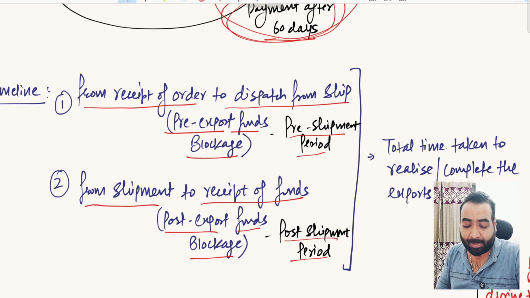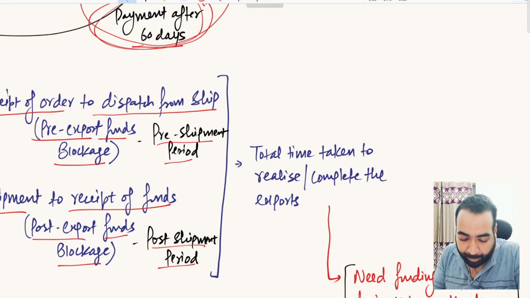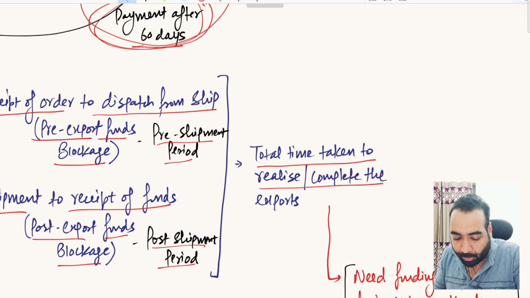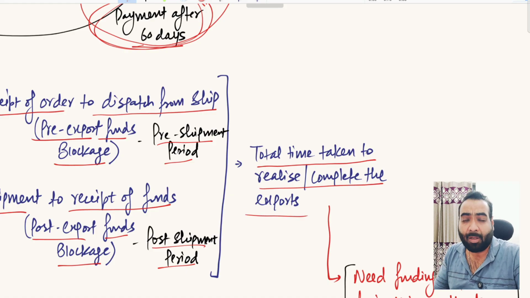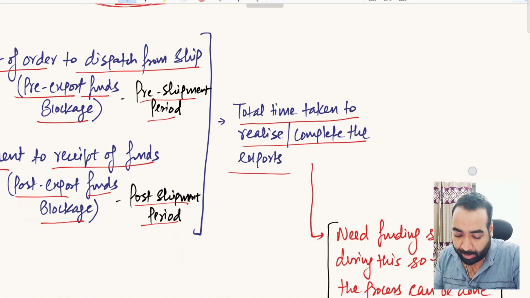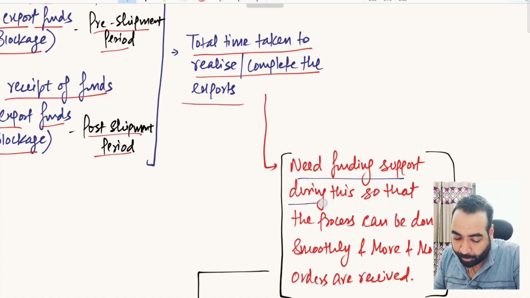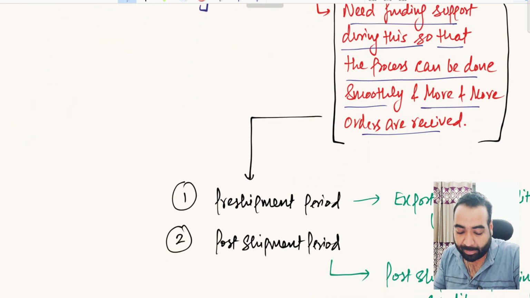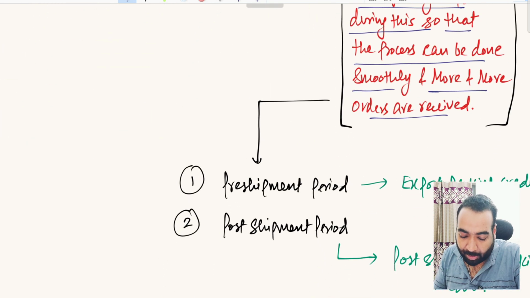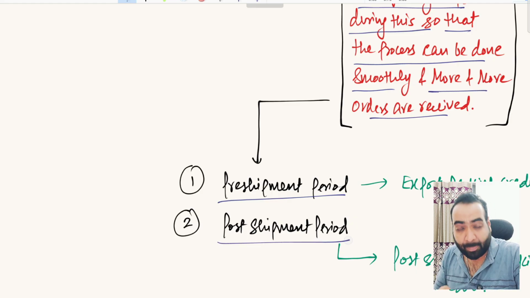There are two cycles involved. If we combine both of them, we will get the total time taken to complete the export end to end, from the date of receipt of export order to the date of receipt of money from Mr. David. So Rahul actually needs support in both of these cycles. He needs funding support during both of these periods, so that the process can be done smoothly and more orders can be received. So this is what we call the pre-shipment period and post-shipment period.